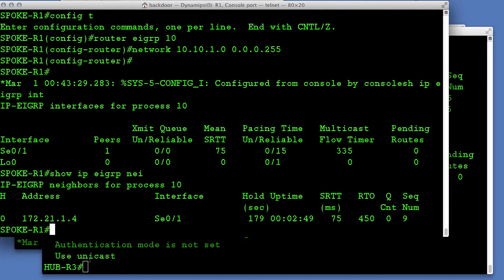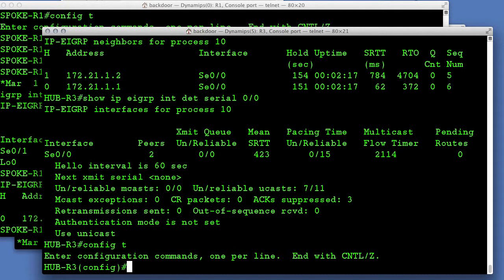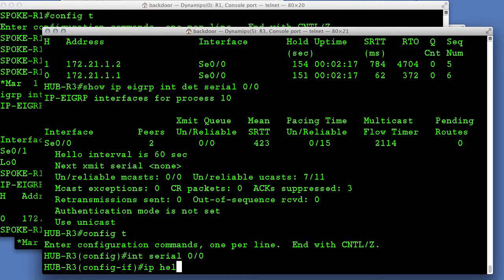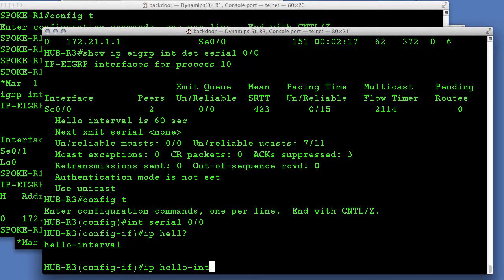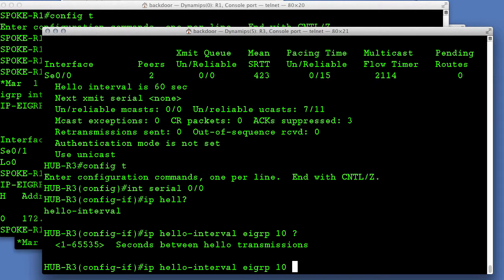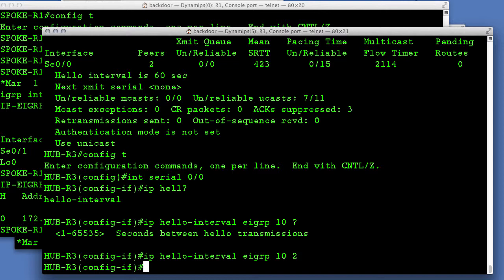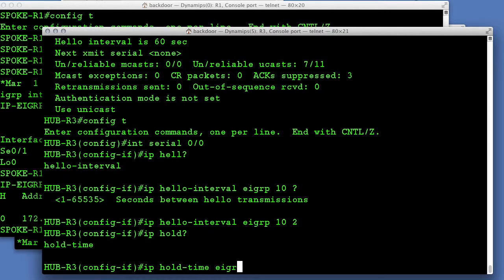So I tell you what, let's adjust this. On the hub, let's change the hello interval to 2 seconds. And again, remember, autonomous system number 10 and then 2 seconds. So every 2 seconds, the hub will be sending out a hello transmission. And then let's change the hold timer to 6 seconds. So we want to tell router 1 that if you do not hear a hello from us in 6 seconds, we are down.